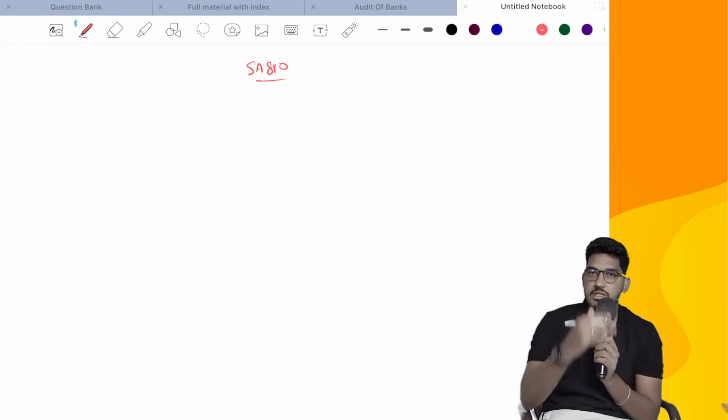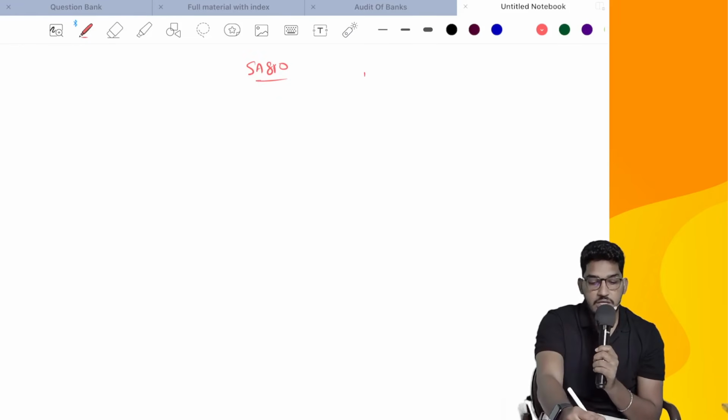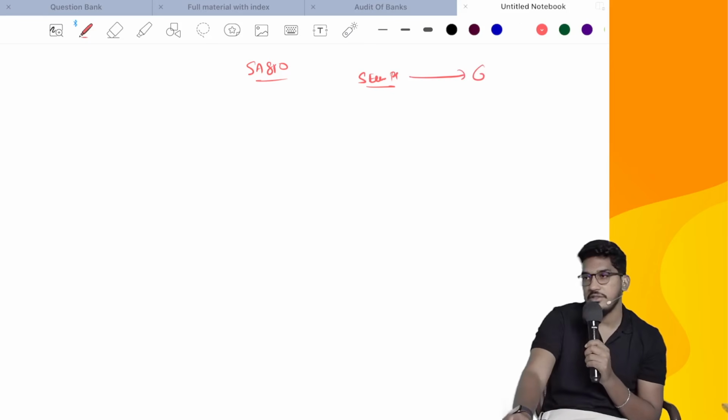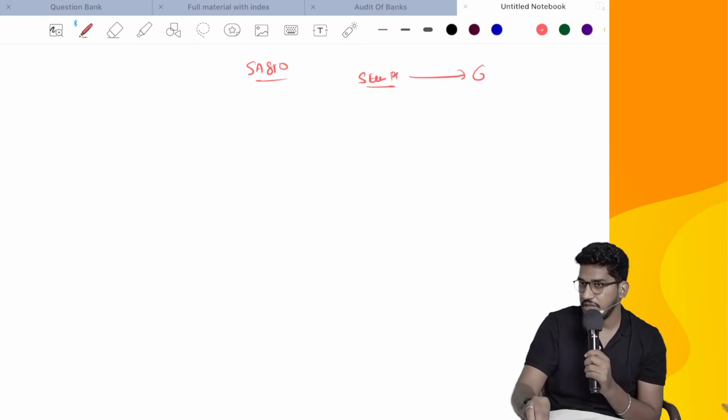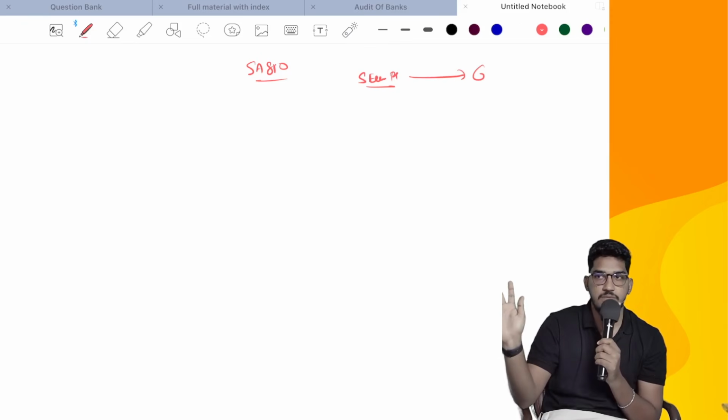One main condition which this standard says is, you should accept the audit of summary financial statements only if you are the same person who has conducted the audit of the complete financial statements. This condition is not there in 800. This condition is not there in SA805 also. But in SA810, they have a specific condition. If you are not the person who has conducted the audit of the complete financial statements, you aren't supposed to accept the audit of summary financial statements.